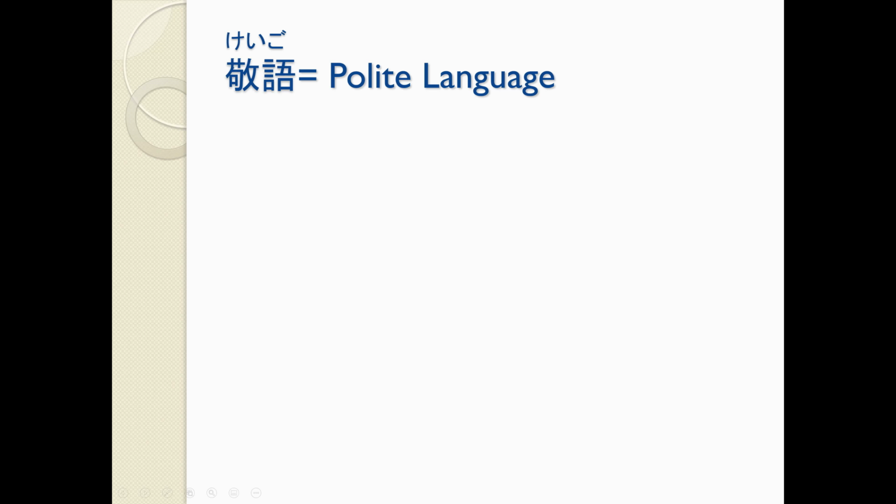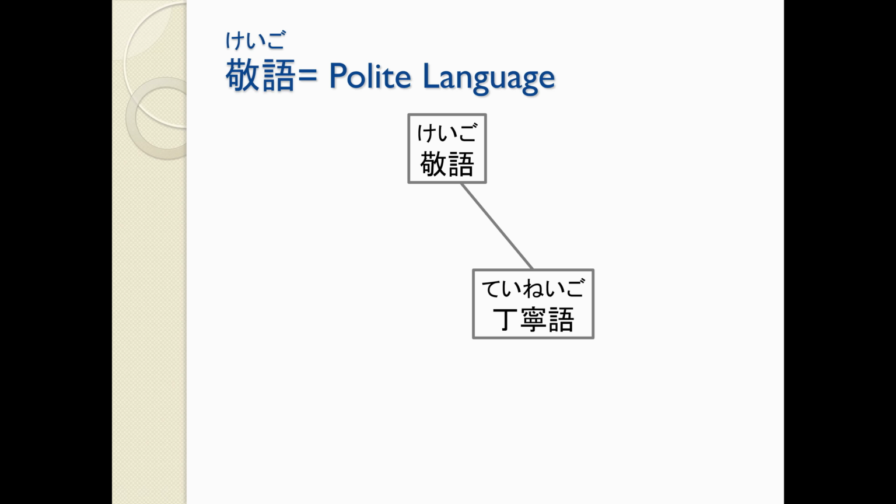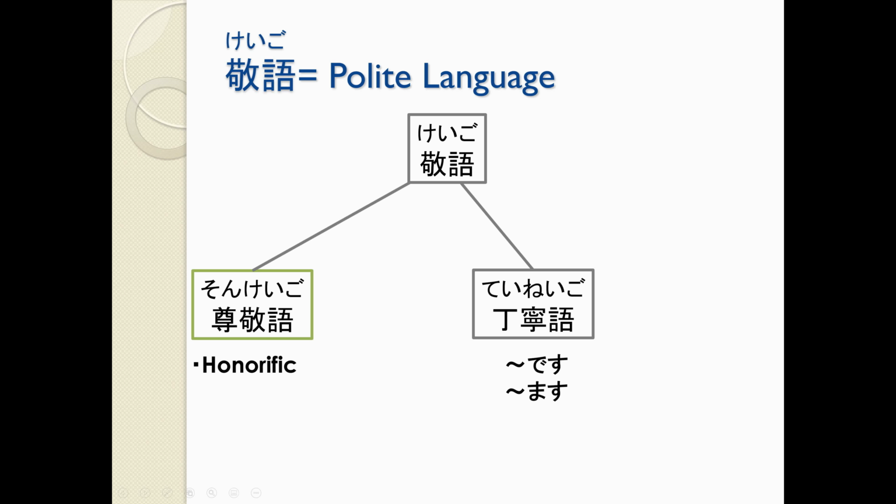So of course we've been learning to speak politely so far when we use des and mas forms. But we also have some more forms in Japanese that are even more polite and an even higher level of politeness. So keigo has some different parts to it. The first part is teinego. And this is kind of the des and mas forms that we've been using up to this point. But it also has concepts like sonkeigo. Sonkeigo is honorific speech that we use for people of higher status than ourselves.